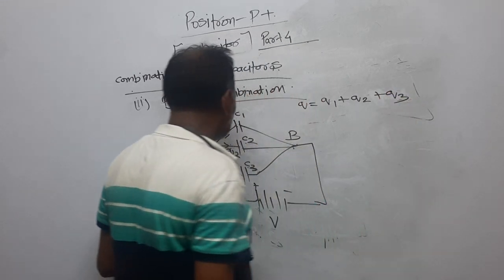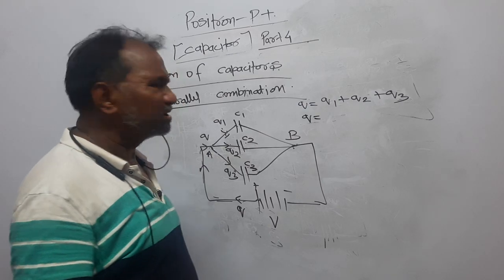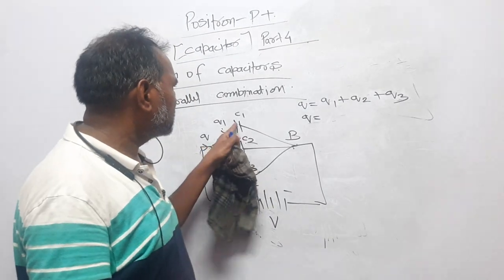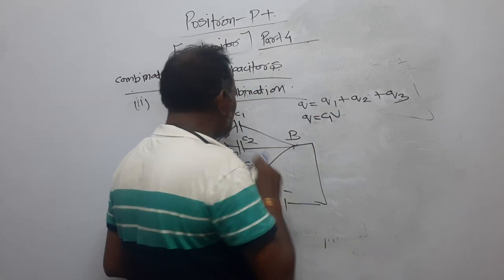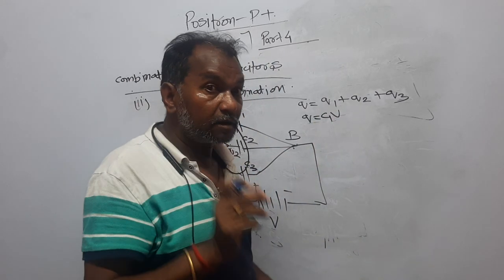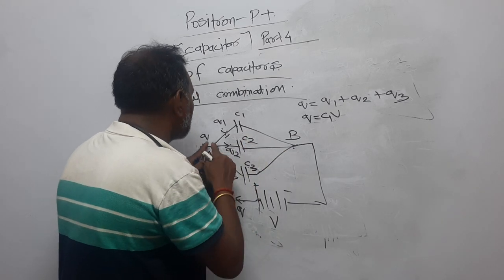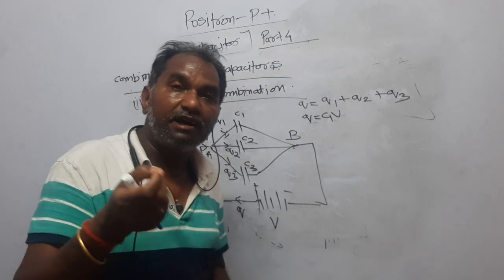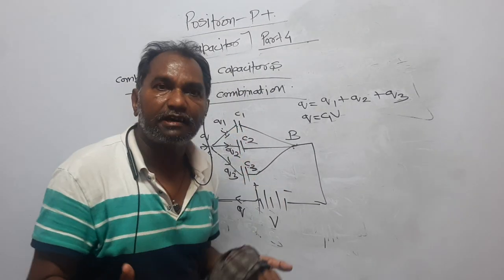Now, dear students, look here. Q1 is, Q is equal to C into V. This is C1 into V, potential is the same. And now look here, all the three capacitors are connected between A and B, so they have the same potential. Now look here, what potential will they get? From where will the potential come?